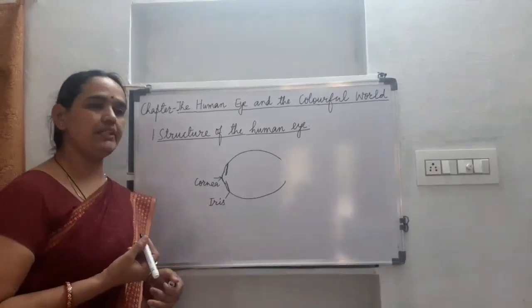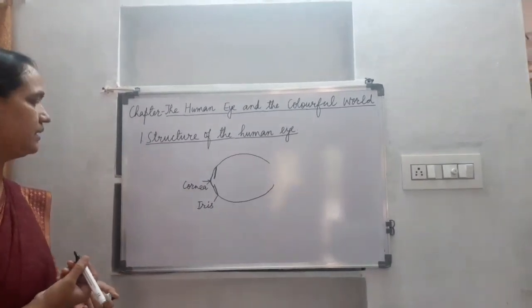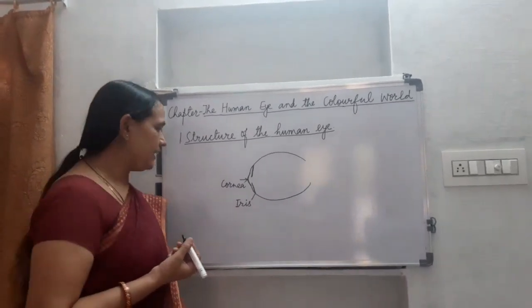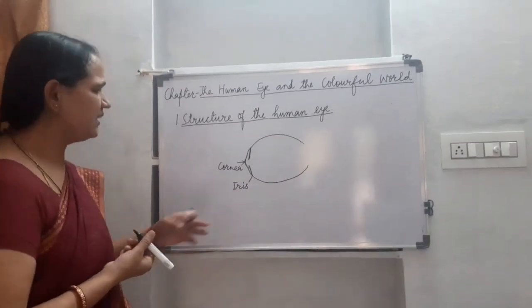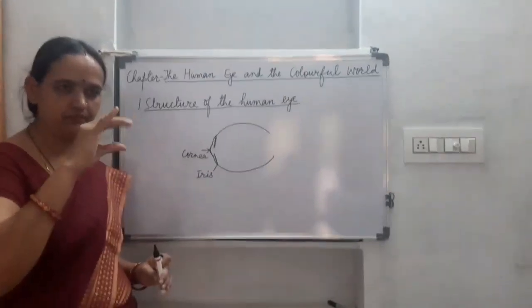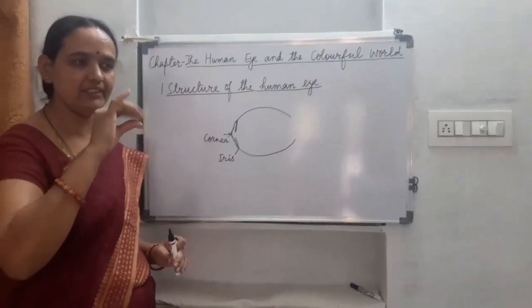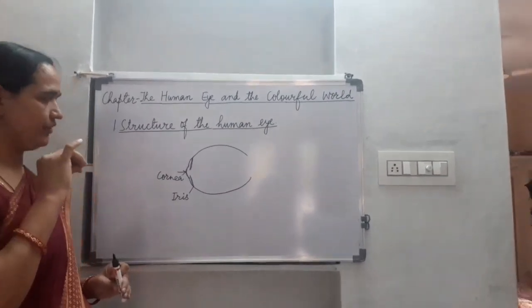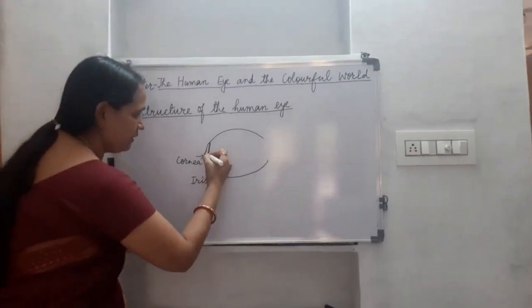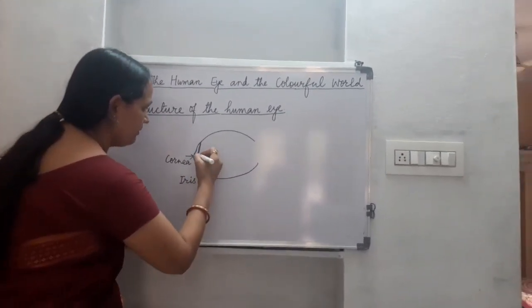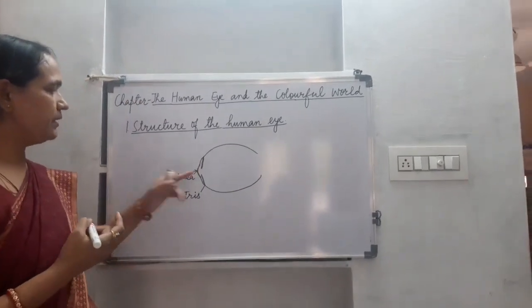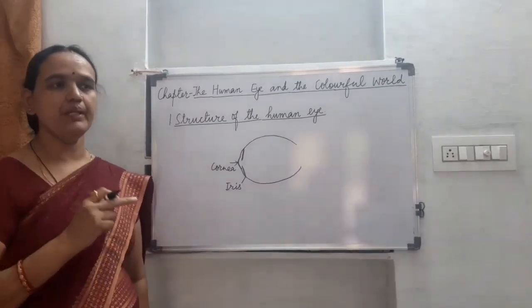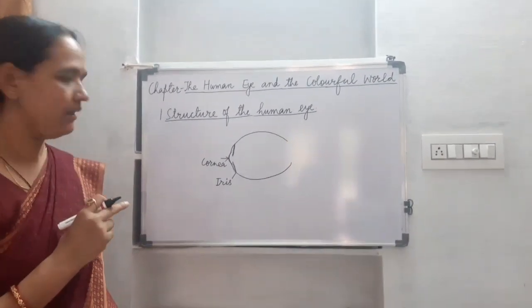Children, this iris regulates the amount of light entering into the eye by adjusting the size of the pupil. As it is muscular, it contracts and dilates like this and it regulates the amount of light entering into the eye through the pupil. This is the pupil here. Children, pupil is the hole inside this iris or the gap inside the iris.